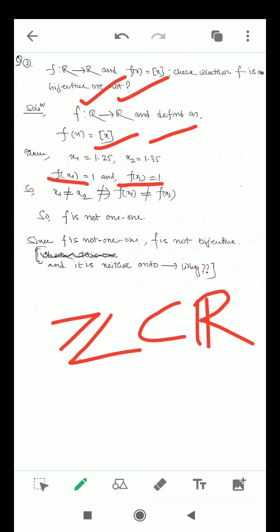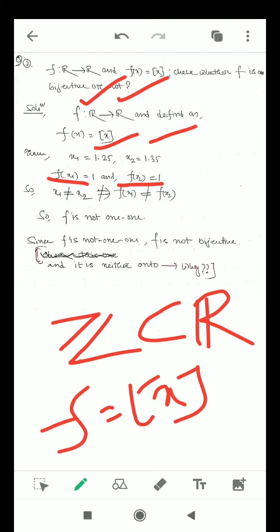For this reason the greatest integer function f is not onto either. So we have to tackle the problem by different theories, and we have to know where to apply which theory. This basically depends upon the merit of the problem.